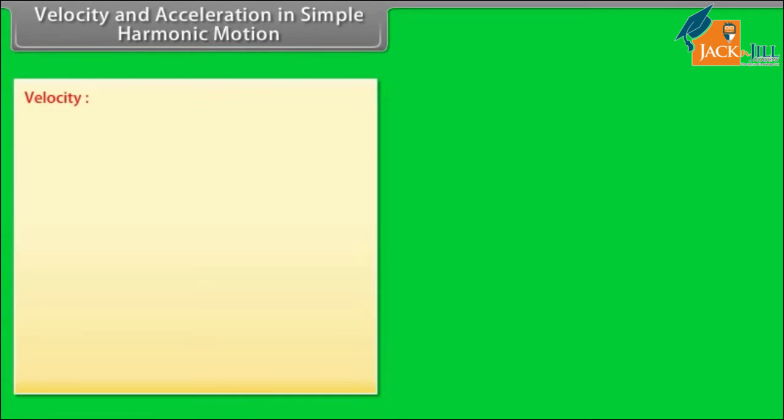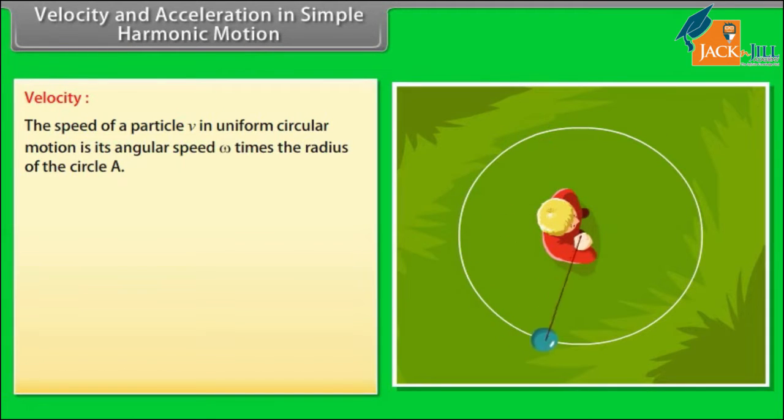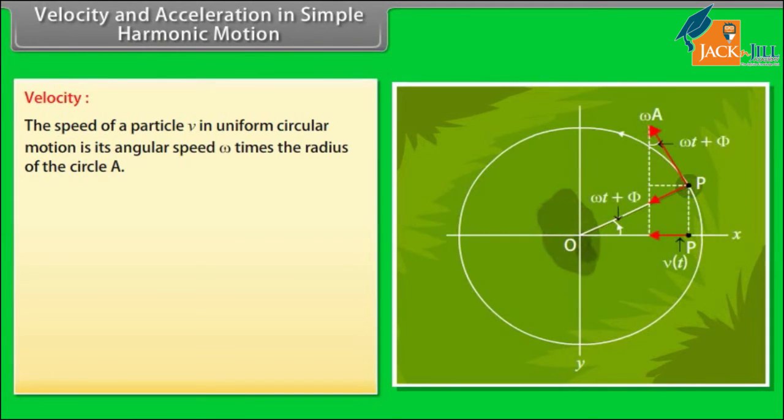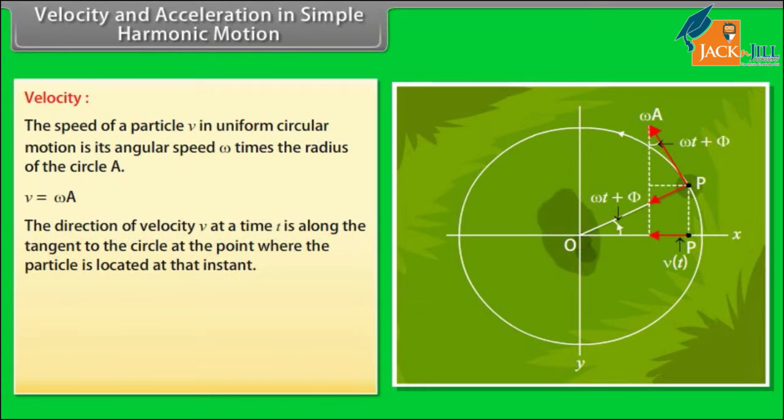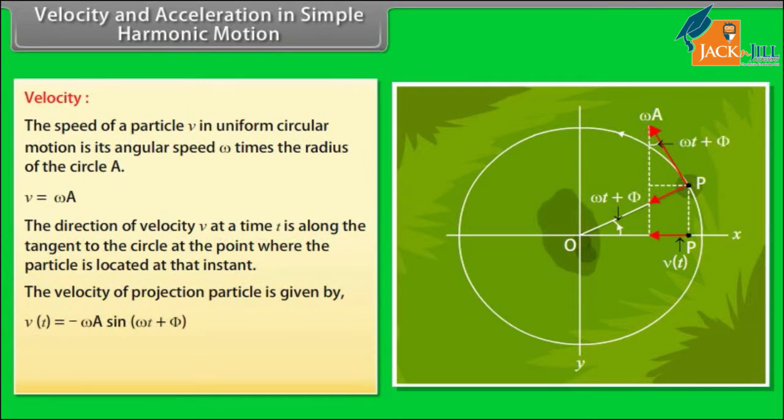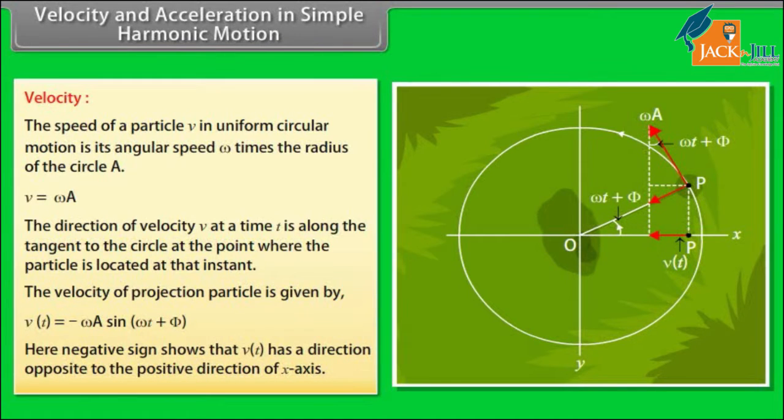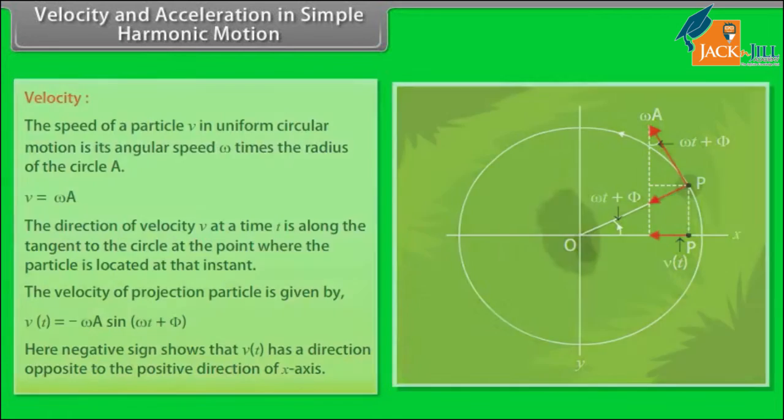Velocity and acceleration in simple harmonic motion. The speed of a particle v in uniform circular motion is its angular speed ω times the radius of the circle A: v = ωA. The direction of velocity v at time t is along the tangent to the circle at the point where the particle is located at that instant. The velocity of the projection particle is given by v(t) = −ωA sin(ωt + φ), where the negative sign shows that v(t) has a direction opposite to the positive direction of the x-axis.